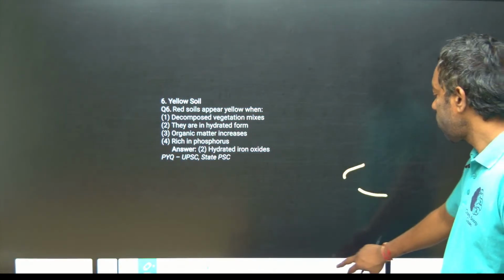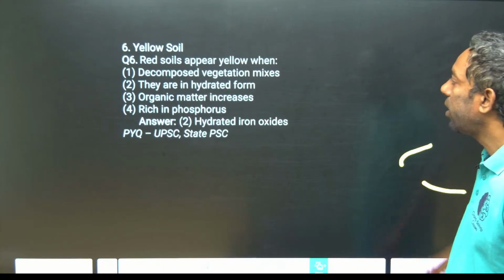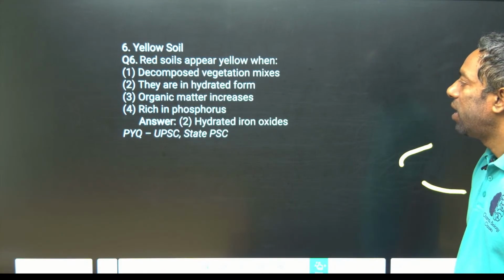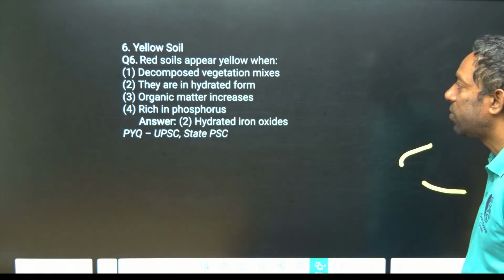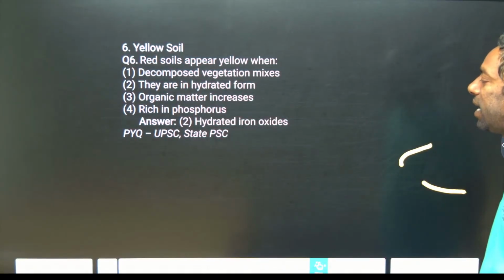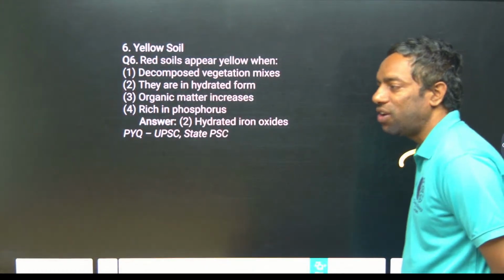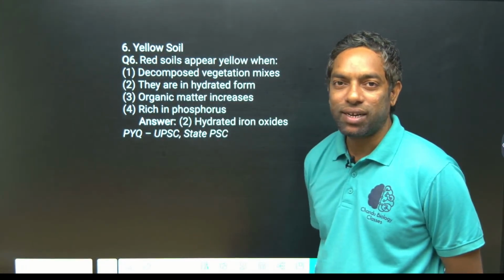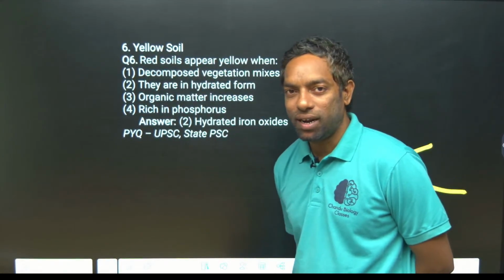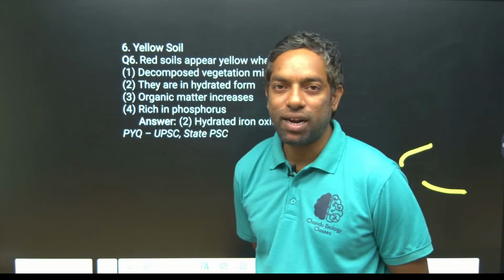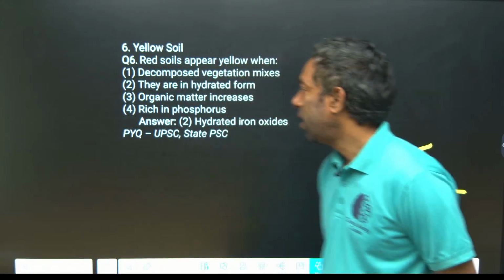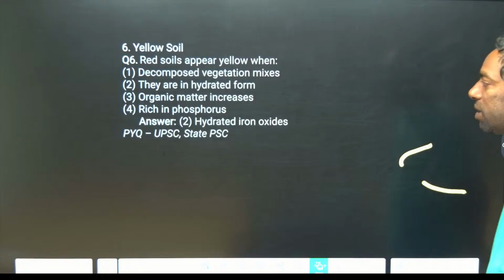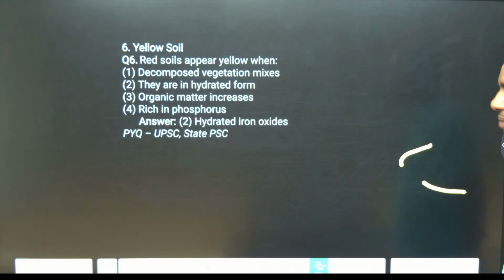Yellow soil. Red soils appear yellow when hydrated. This is a previous year exam question, UPSC and state exams also asked this. If the iron oxides are hydrated, they turn yellow. Meaning if an iron oxide containing soil is given water, it turns yellow. Hydrated iron oxide becomes yellow, that is UPSC and state PSC exam, guys.